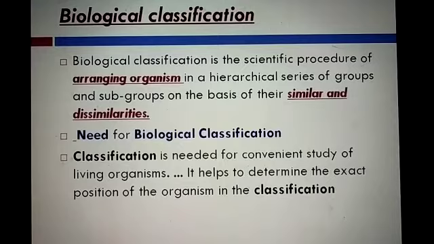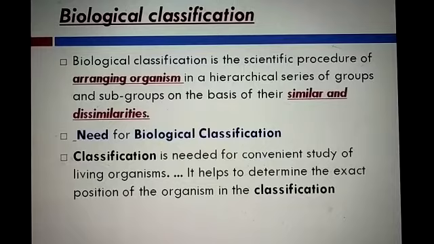Classification is needed for convenient study of living organisms, and it helps to determine the exact position of an organism in a classification. Student, classification also helps in knowing the relationship among the different groups of organisms, and it also helps in knowing the evolutionary relationship. That means it helps us know about the evolutionary relationship between organisms.